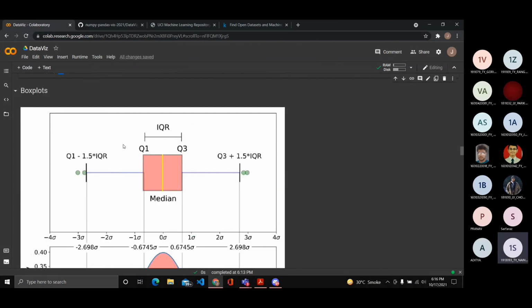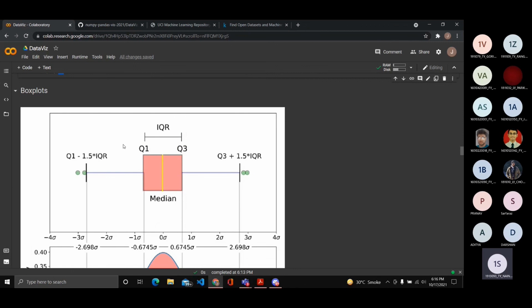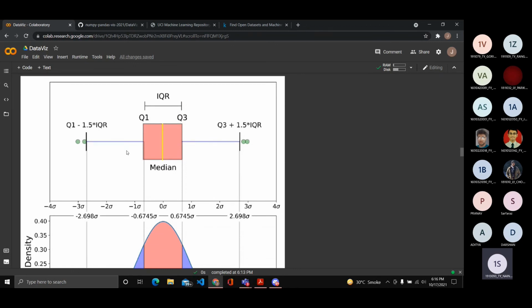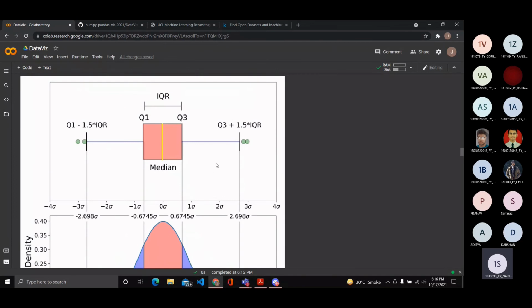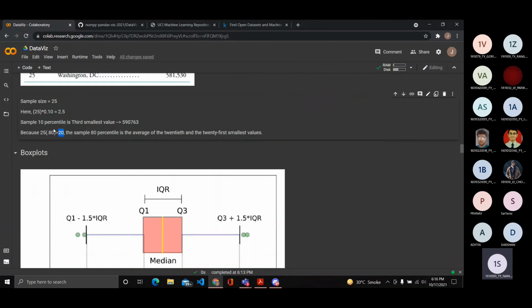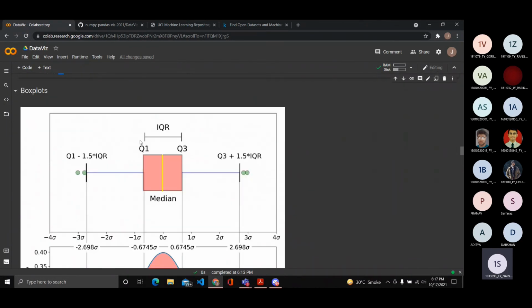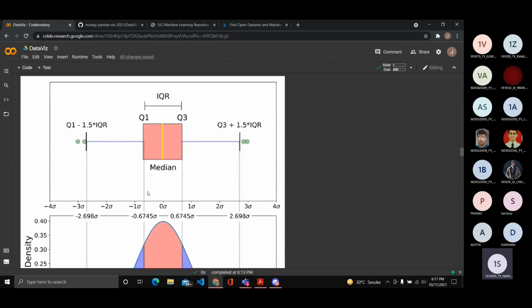Box plots directly use the concept of percentiles. As you can see in this figure, I'm trying to visualize this normal distribution in the form of box plots. Here, Q1 represents the 25th percentile. We've calculated the 10th percentile, just as we'll calculate the 25th percentile. Q3 represents the 75th percentile, and the interquartile range is the difference between them.